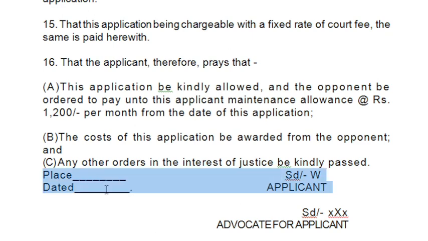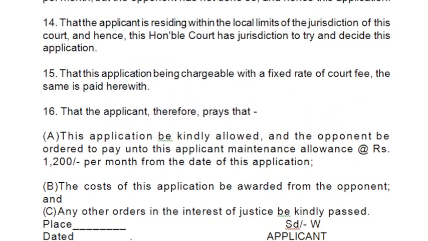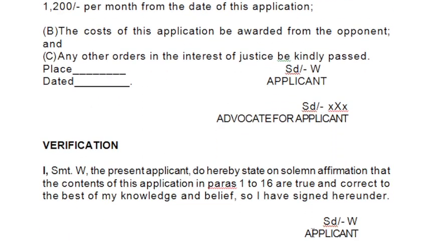Then on the left hand side, place and date, you have to mention that. Then the signature of the applicant, and the signature of the advocate for the applicant. Then the verification comes, and in the verification you have to mention which paragraphs are true and correct to the knowledge and belief, and that other paragraphs like the paragraph of jurisdiction and court fee are believed to be true on the basis of the knowledge of the advocate. Then the applicant's signature, and that's it.